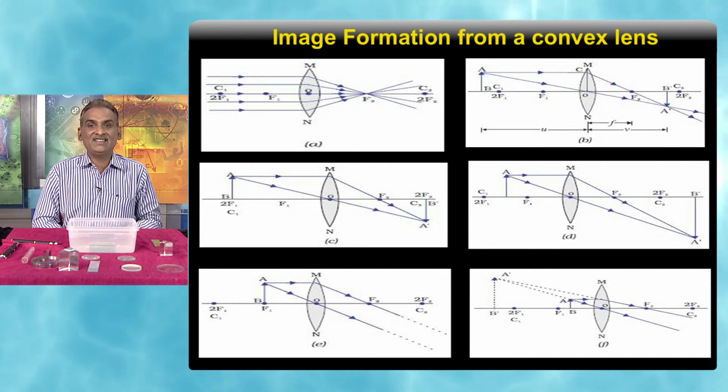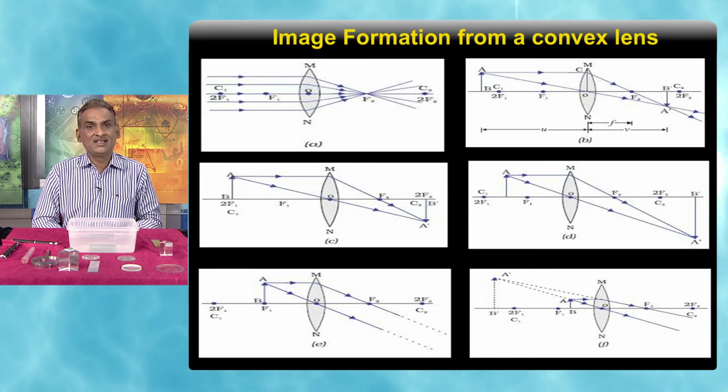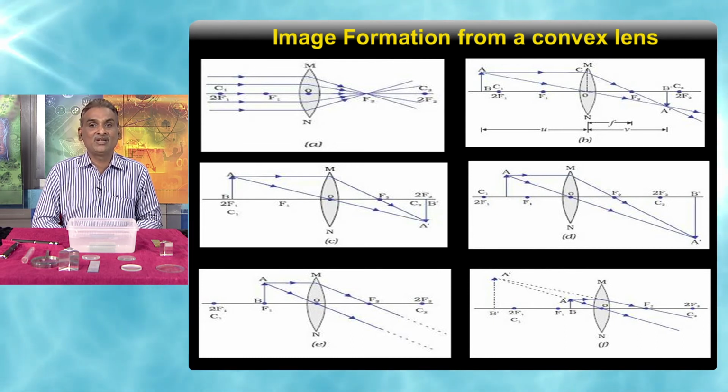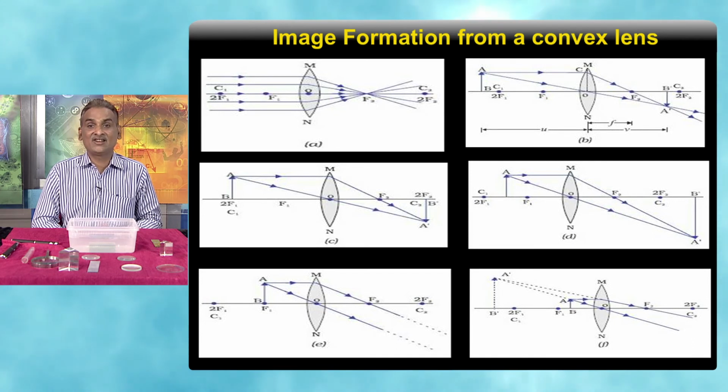But when we extend them backwards, we see that their image appears to be formed on the same side as the object. In all the five cases, the images were forming on the opposite side of the lens, but in this case the image is formed on the same side of the object and it is enlarged, since the rays are not meeting.